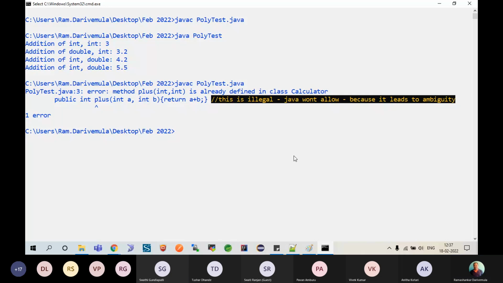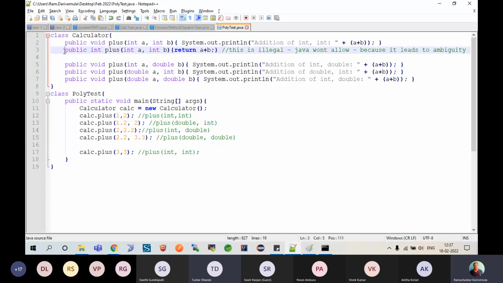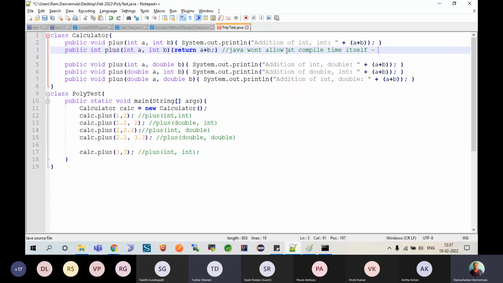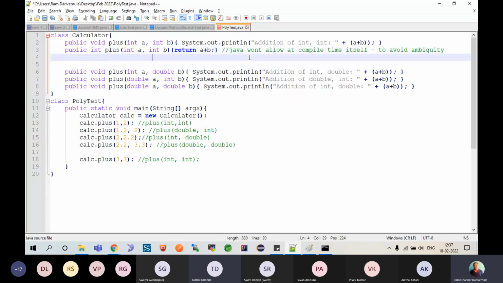Am I clear? Yes, sir. Yes, sir. समझ गए ना? तो that's it guys. तो it is not allowed. इसको comment कर दो. What is this called as? This is what we call as static or compile time polymorphism.